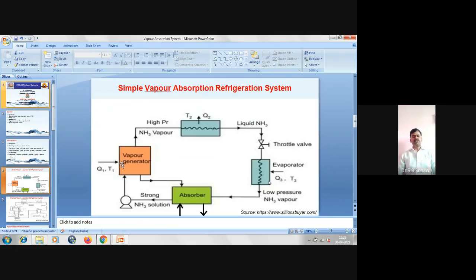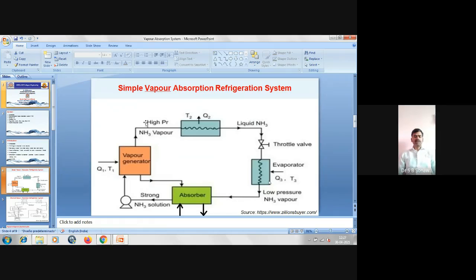So the temperature of the solution increases in the generator, whereas the pressure of the solution increases in the pump. This high pressure NH3 vapor enters the condenser, where the condensation of the refrigerant takes place by rejecting heat to the environment, and we are getting the liquid ammonia.